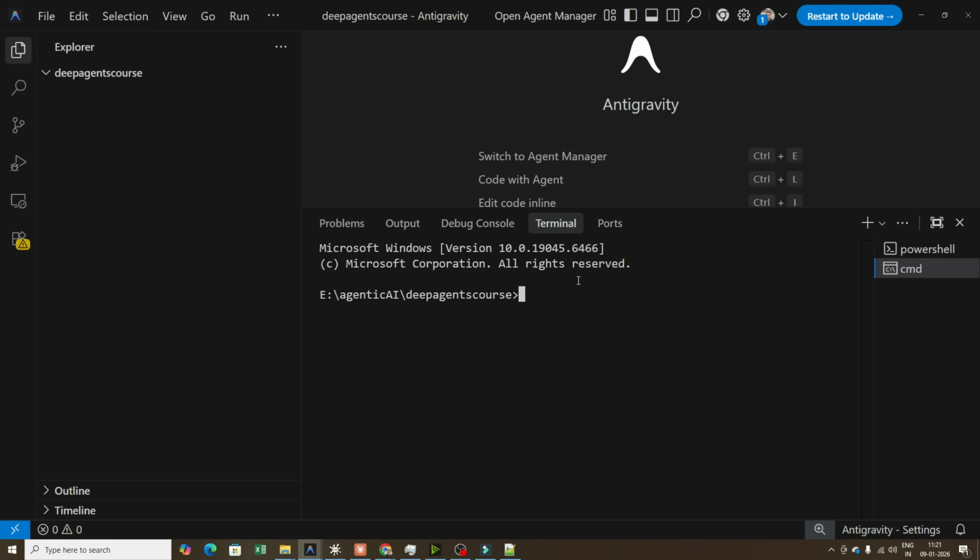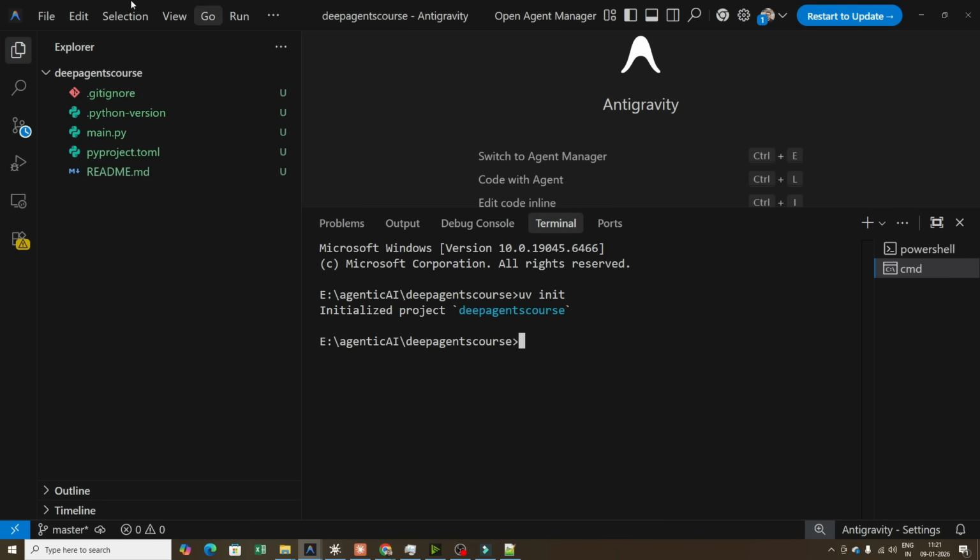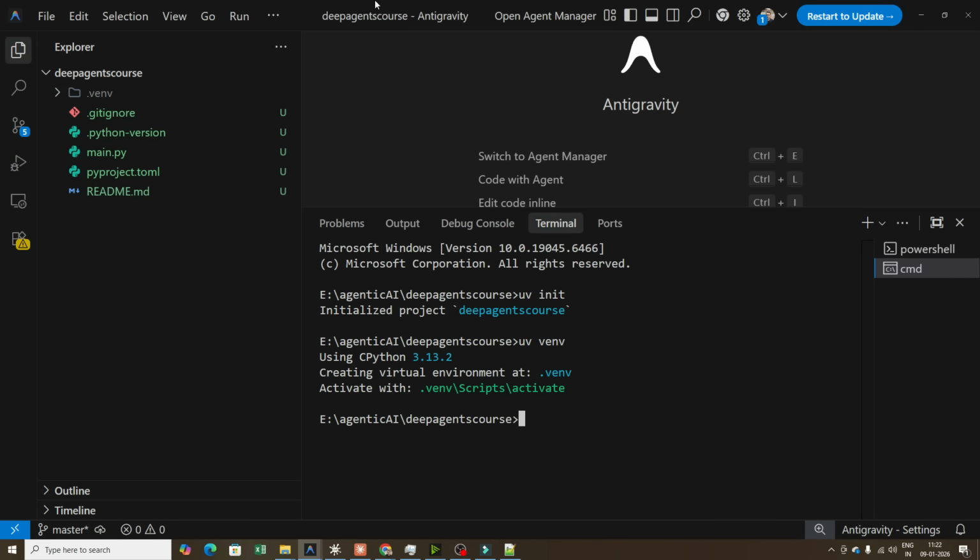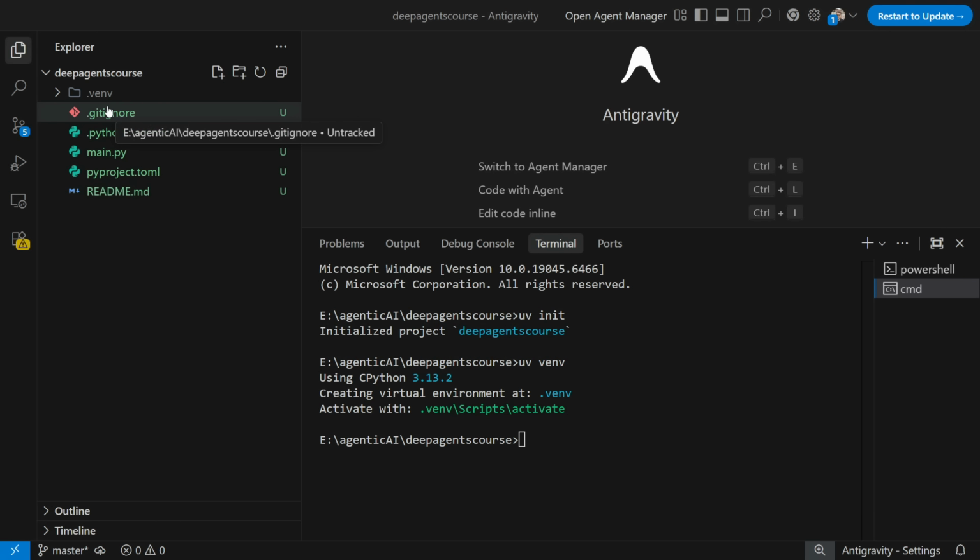The first thing is that I need to initialize this repository. For that, I'll be using the UV package manager, so I'll write uv init. Once we write uv init, you can see that our project workspace has been initialized. The next step is to create our virtual environment. For that, you just need to write uv venv, followed by the virtual environment name. Here I have used venv. Now you can see that once I did this, my virtual environment has been created.